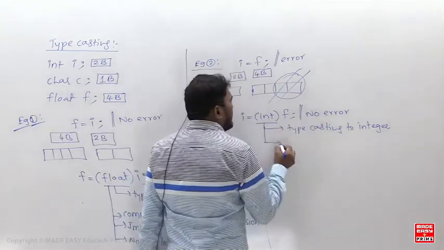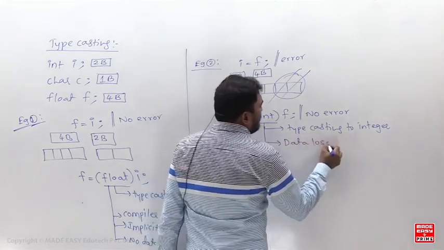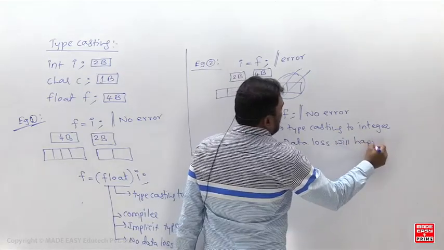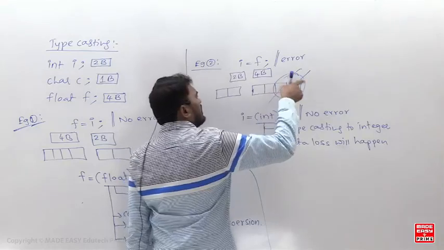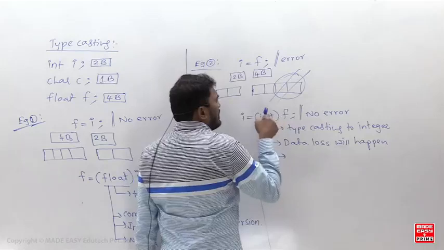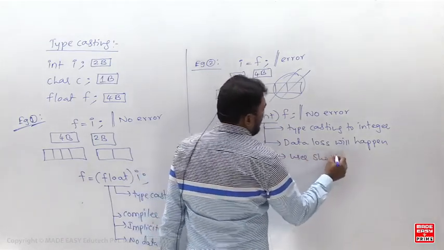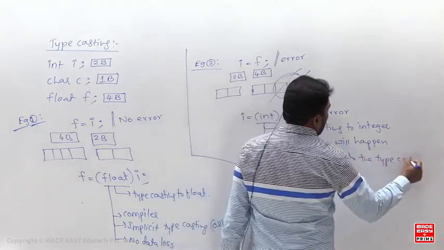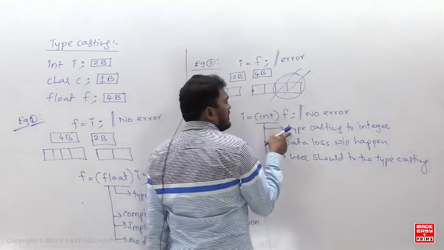But remember, definitely data loss will happen. The 2 bytes of data will be lost, because you are trying to copy 4 bytes of data into 2 bytes. Definitely 2 bytes of data will be lost. And who has to do this typecasting? The user should do the typecasting. Is that clear? If you write this, that is called typecasting to integer.